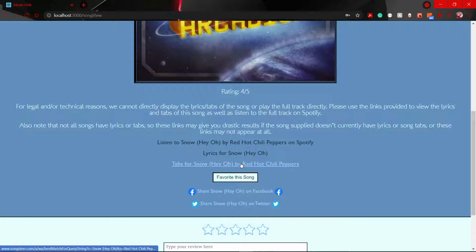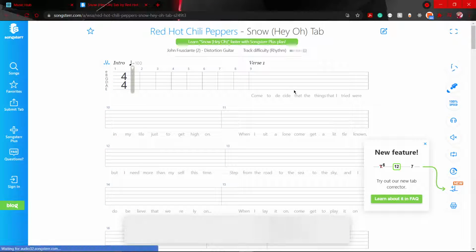And then this one was a personal thing, because my father was very much into guitar and he played guitar a lot. It was one of his favorite hobbies, and I want to learn how to play the guitar. So I thought it would be a cool little thing to be able to find a song you like, and then find the guitar tabs for the song if they existed.